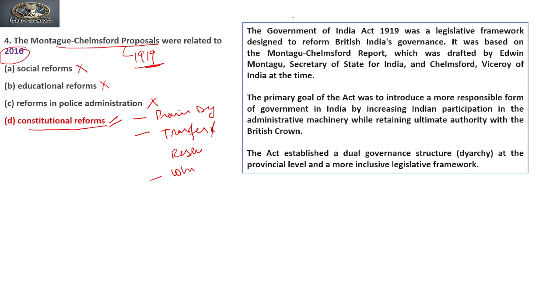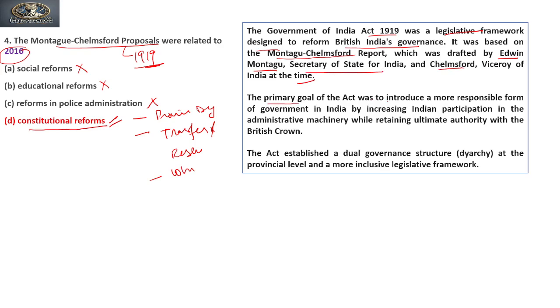So if you see, the Government of India Act 1919 was a legislative framework designed to reform British India's governance. It was based on the Montague-Chelmsford reform, which was drafted by Edwin Montague, the Secretary of State for India, and Chelmsford, Viceroy of India at that time.